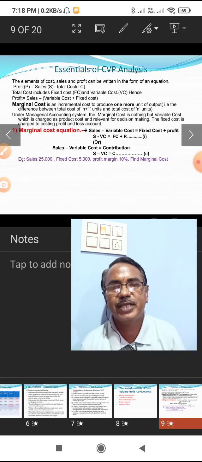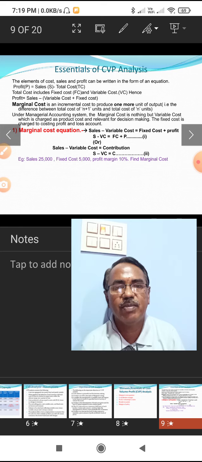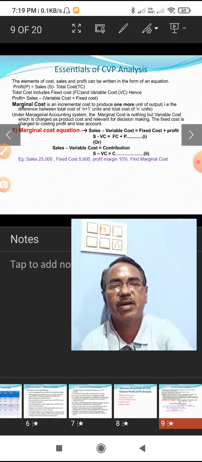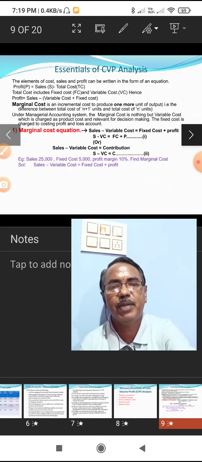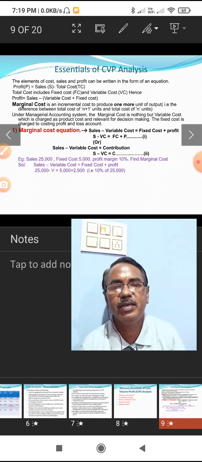For example, sales are 25,000, fixed cost 5,000 and the profit is 10%, find the marginal cost. This is the problem given. Here, applying the marginal cost equation, sales minus variable cost is equal to fixed cost plus profit.